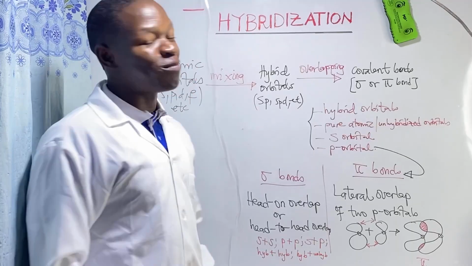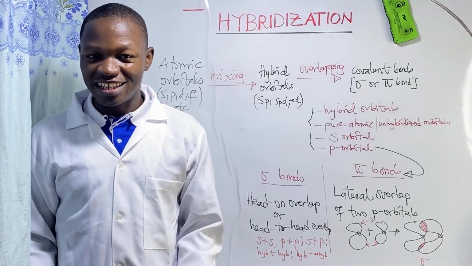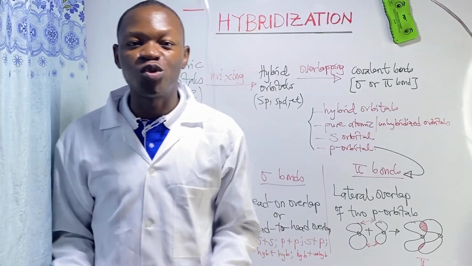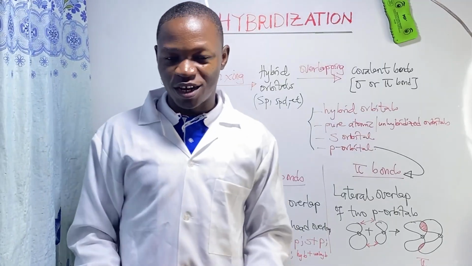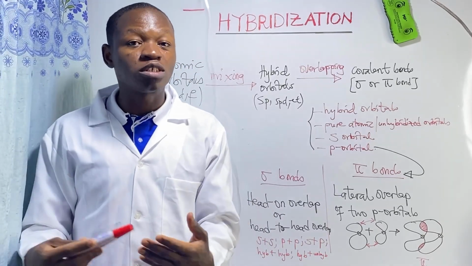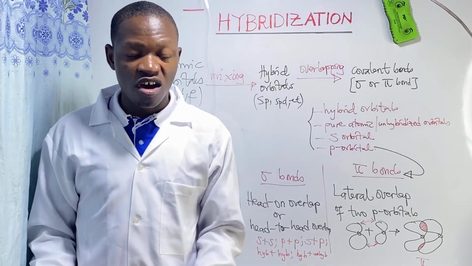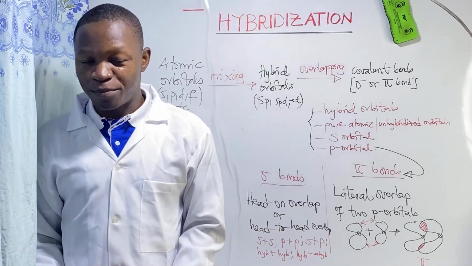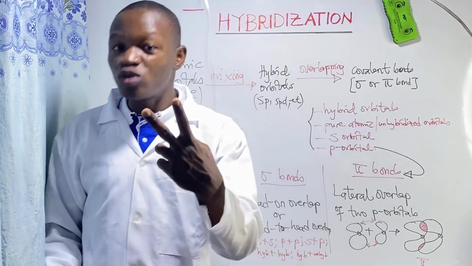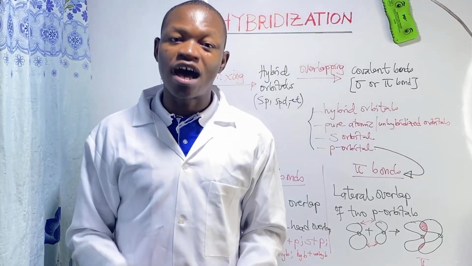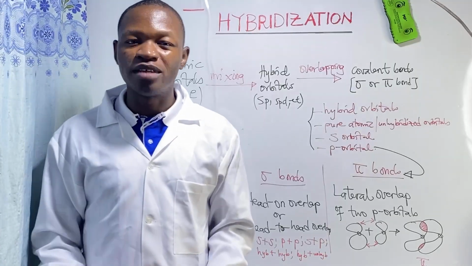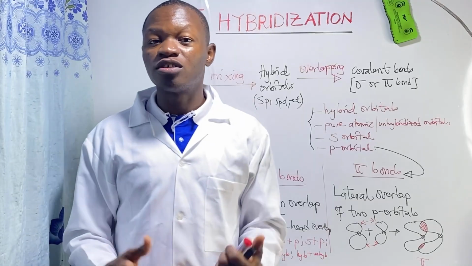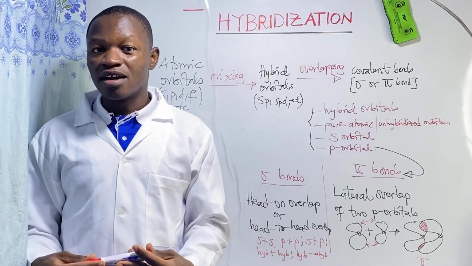So guys, we are going to stop here for the moment. I hope that you had a good understanding of sigma and pi bonds. In our next lesson, we are going to see how to count the number of sigma and pi bonds in a molecule. And we shall also compare the strength of sigma and pi bonds. I'm sure you have been told that sigma bonds are stronger than pi bonds. But here, we are going to enumerate the two reasons why sigma bonds are actually stronger than pi bonds. And from then on, we shall discuss sp, sp3, sp2 hybridization in carbon and illustrate them graphically.